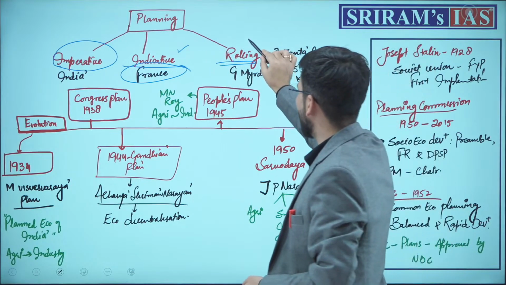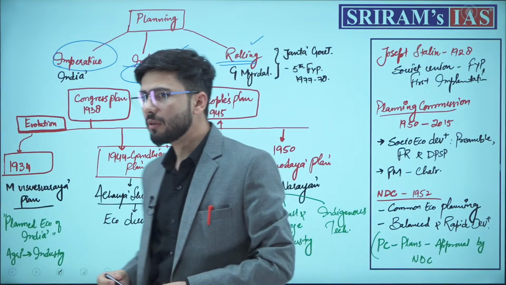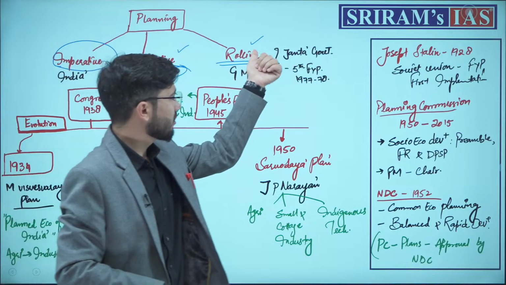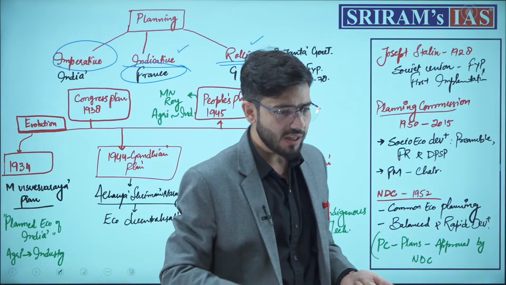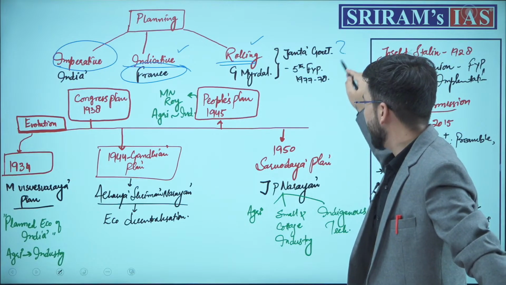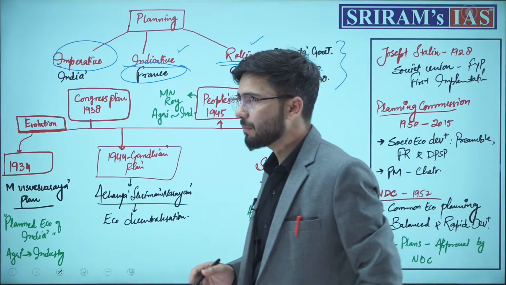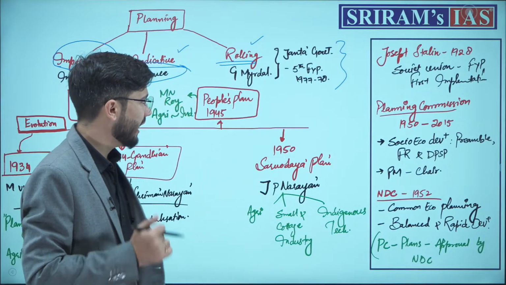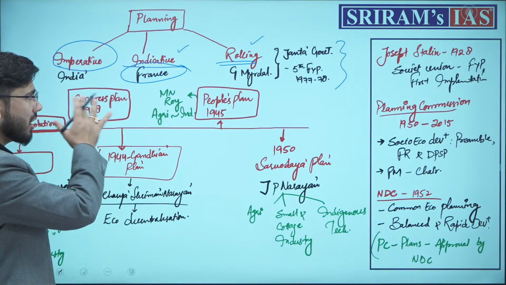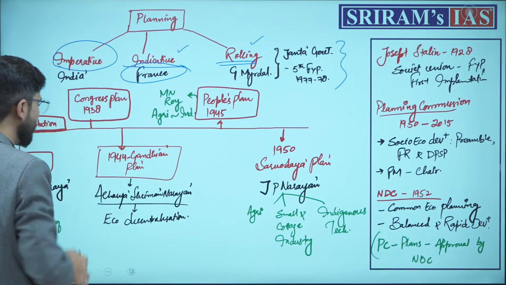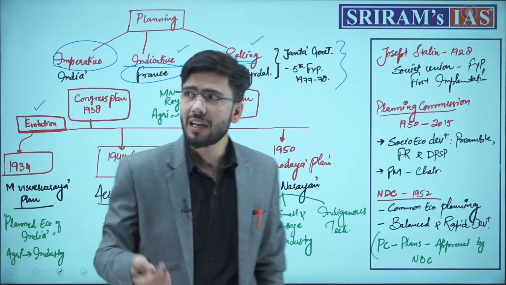Third is our rolling plan. The concept of rolling plans was given by Gunnar Myrdal, and this rolling plan was first introduced and accepted by the Janata government in its 5th 5-year plan, which started in 1977 to 1978. Now, that is the whole of the basics about planning. In India, the evolution of planning began from 1934.